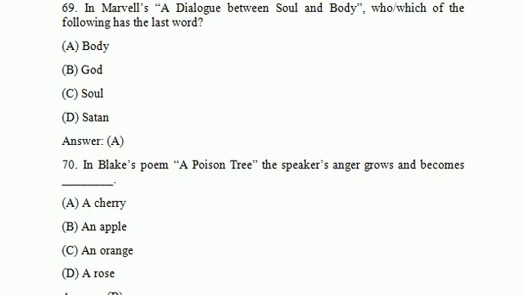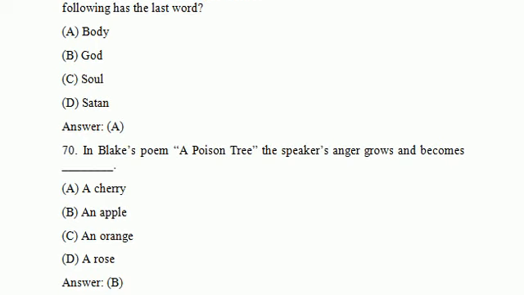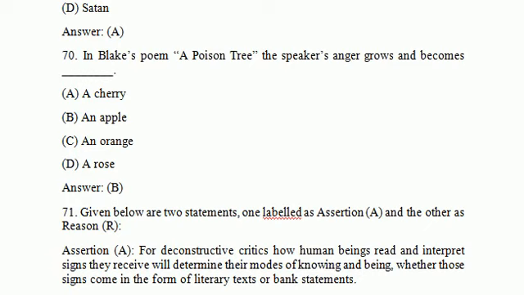Let's see next question. Blake's poem Poison Tree. The speaker's anger grows and becomes a cherry, an apple, an orange, a rose. Guys, it is a very interesting question here. It is an apple, in A Poison Tree by William Blake. The speaker's anger grows as an apple. So option B is the correct answer. Let's see next question.